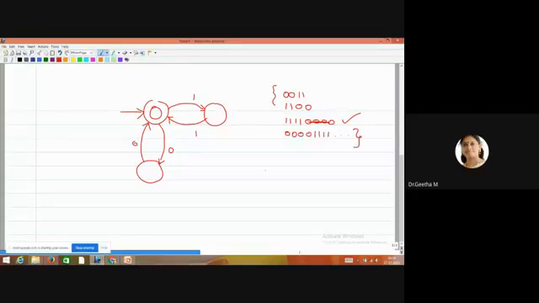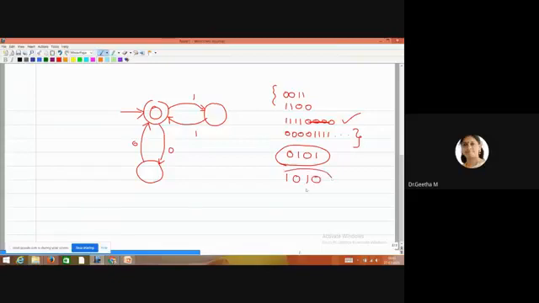Then you think that I need after 0, 1 should come. Then after 1, 0 is also possible. Again 0 and 1. So I need the combination where after 0, 1 may be possible, and after 1, 0 may be possible. So this is also possible. After 1, 0 may be possible, then after 0, 1 may be possible.